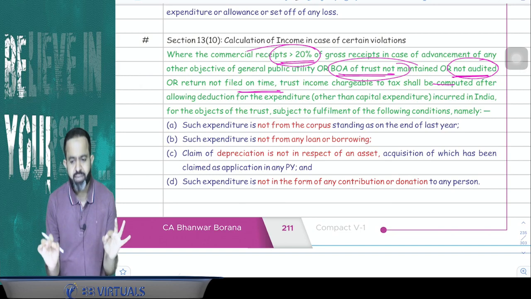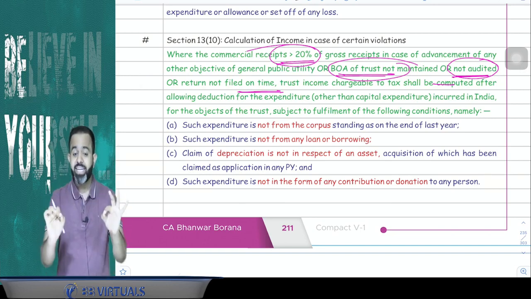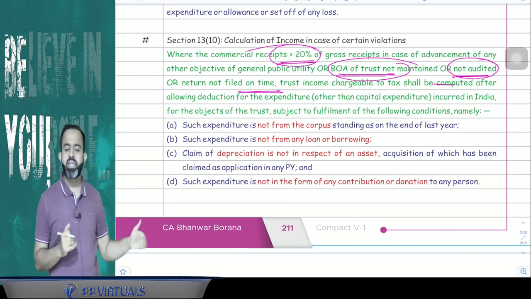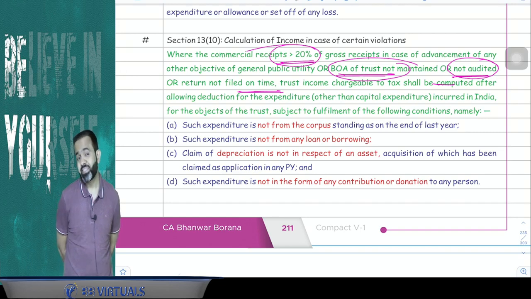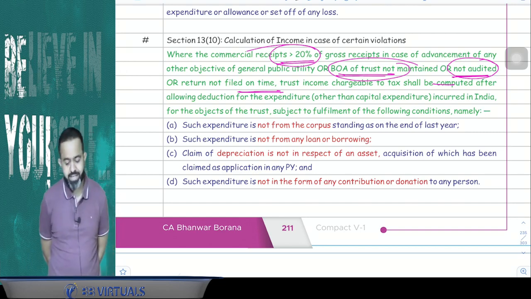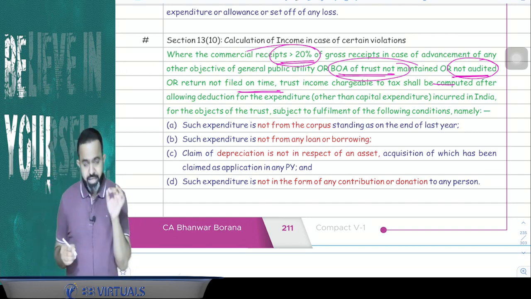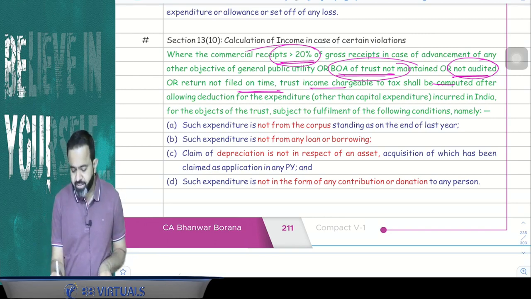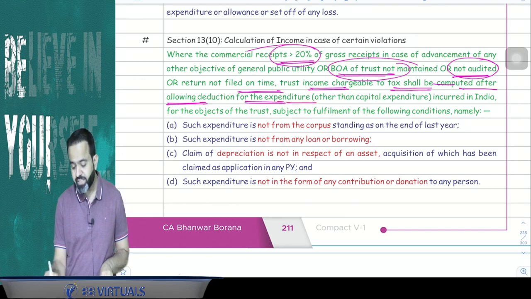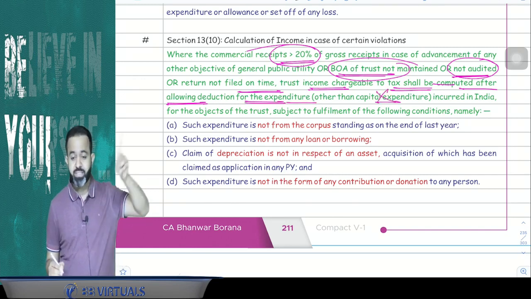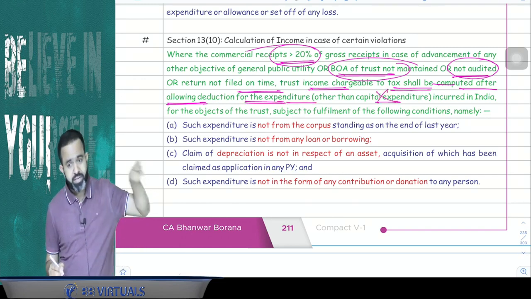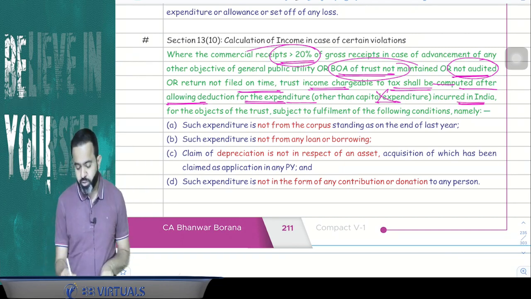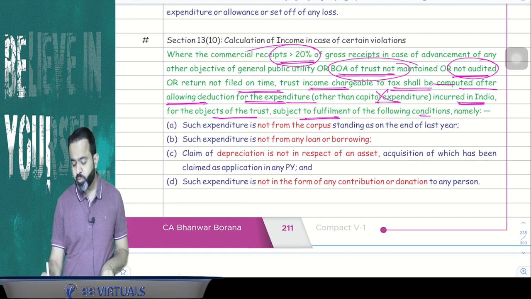Minus only revenue expenditure incurred in India, that will be reduced, and the remaining will be treated as the income of the trust. So here, guys, how will income be calculated? Trust income chargeable to tax shall be computed after allowing deduction for the expenditure, but other than capital expenditure. Capital expenditure will not be allowed, only revenue expenditure is allowed, and that too incurred in India, and for the object of the trust, subject to fulfillment of the following conditions.